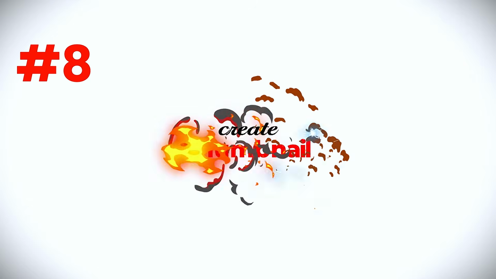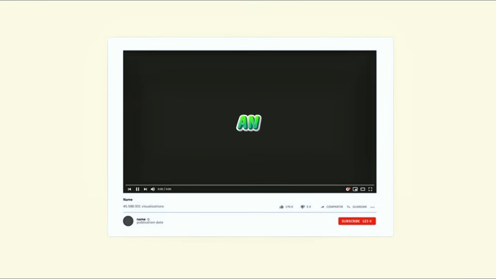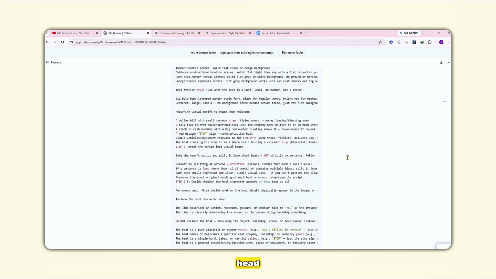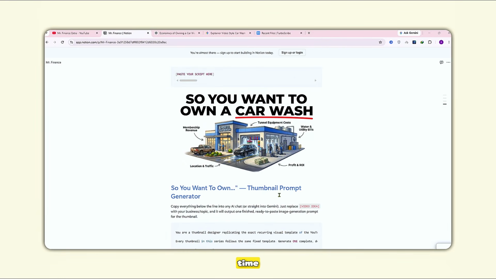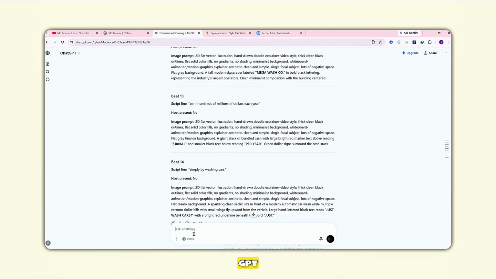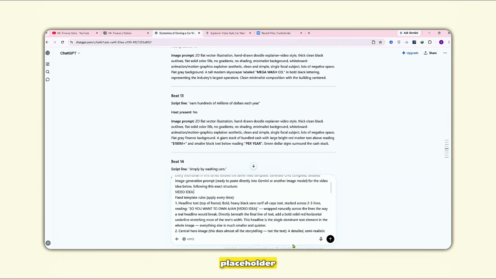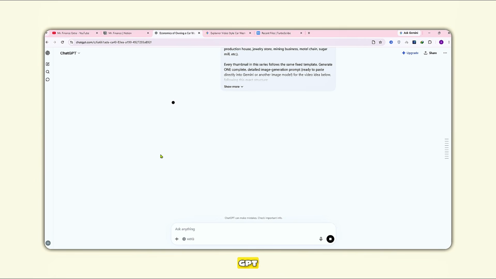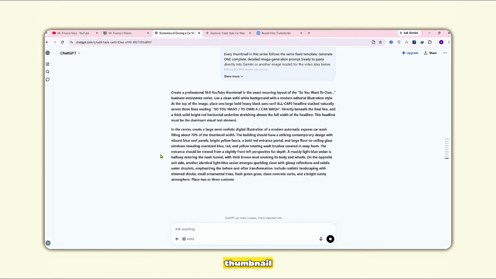Step 8. Thumbnail. Now the video is finished, but even an amazing video won't get views without a strong thumbnail. So let's head back to the Notion page one last time. Copy the thumbnail maker prompt and paste it into ChatGPT. Scroll down to the placeholder and replace it with your video idea. Then click Generate. Within seconds, ChatGPT creates a detailed thumbnail prompt.